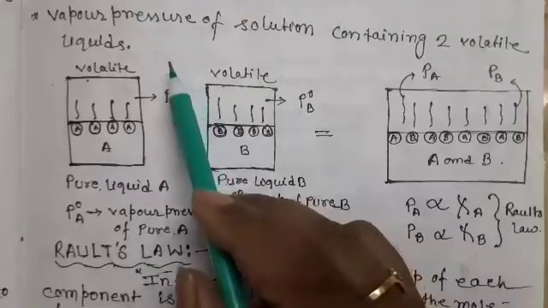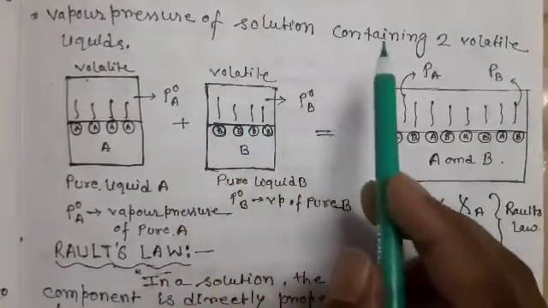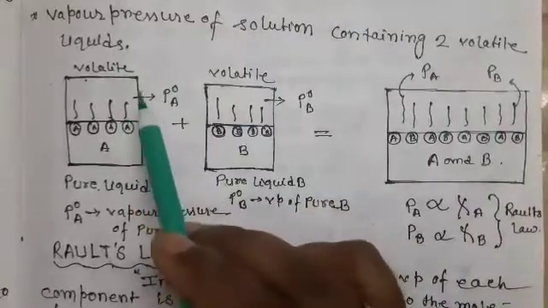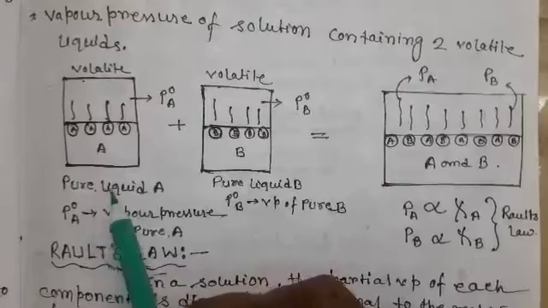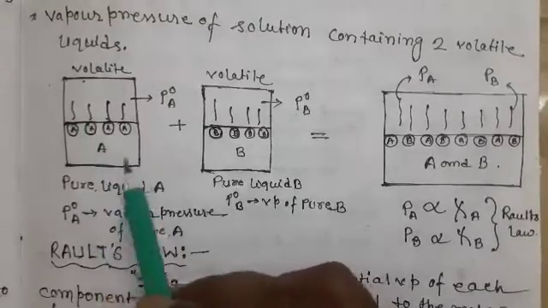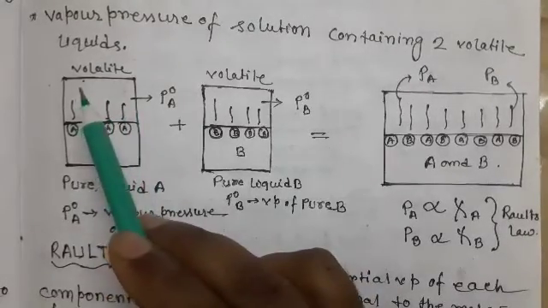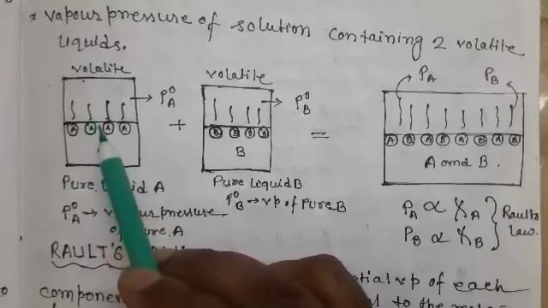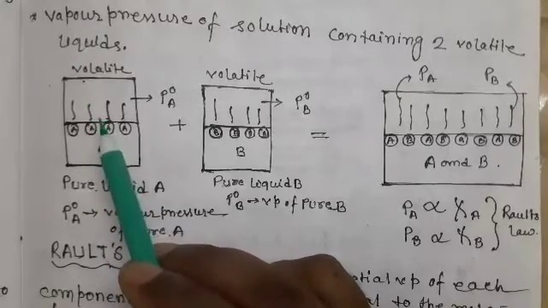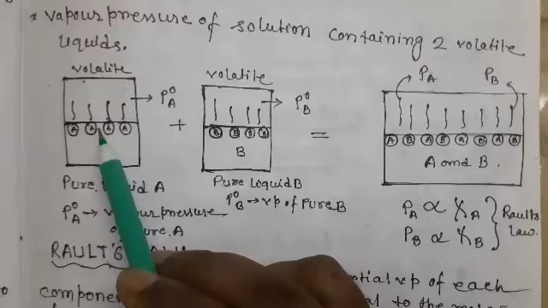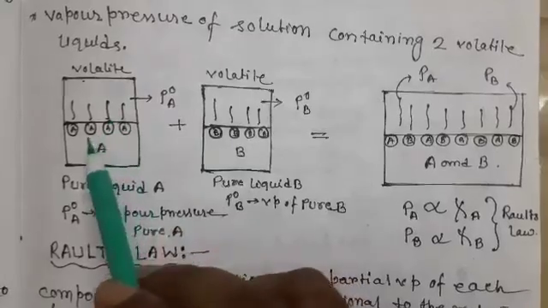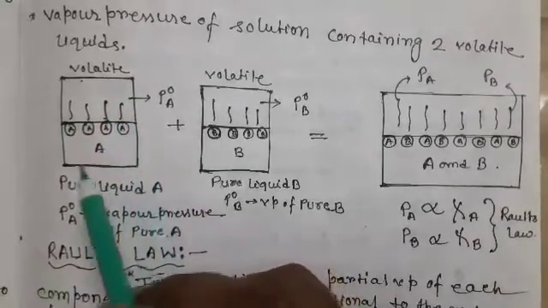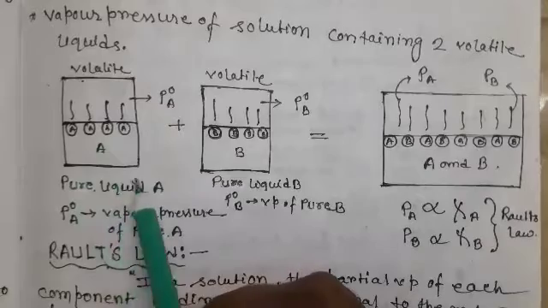Now we are going to discuss the vapor pressure of a solution containing two volatile liquids. See, this is one volatile liquid, the pure liquid A, in a closed container. We know that vapor pressure is only considered for a closed container, not an open container. In an open container the vapor escapes, so no vapor pressure is exerted.